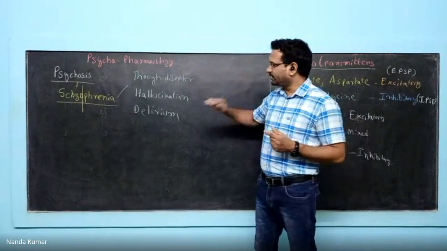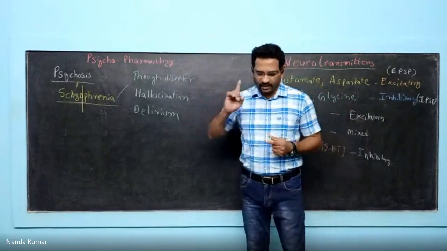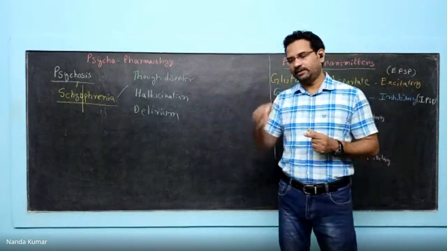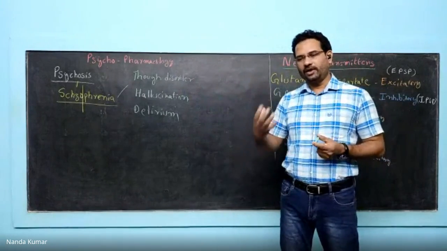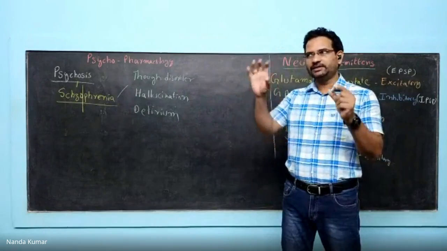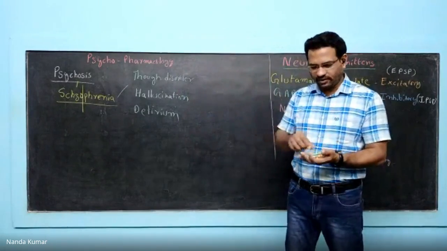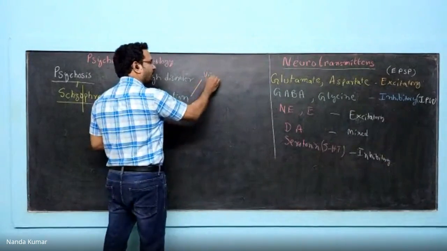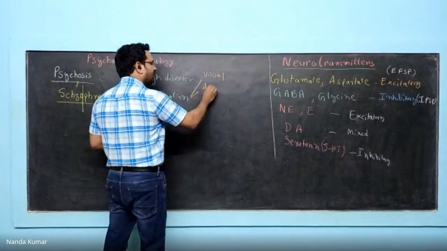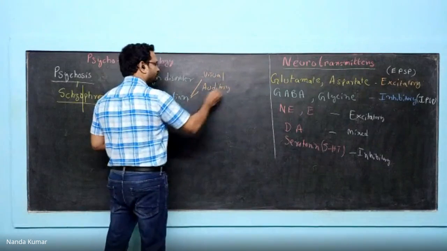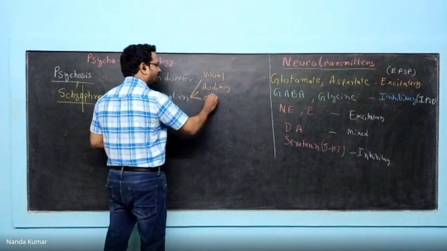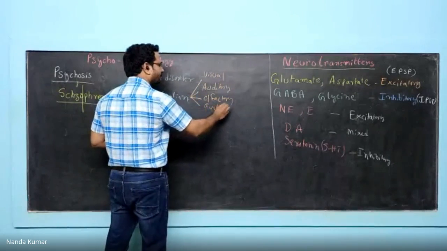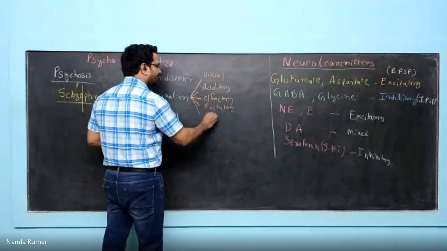Hallucinations are there. Now, there is a difference between hallucination and delirium. Hallucinations are false sensations, so they come from sensory stimulations. False sensation means people will start looking at someone when no one is there. That is called visual hallucination. So hallucination has types: visual, auditory, olfactory, gustatory, and then tactile.